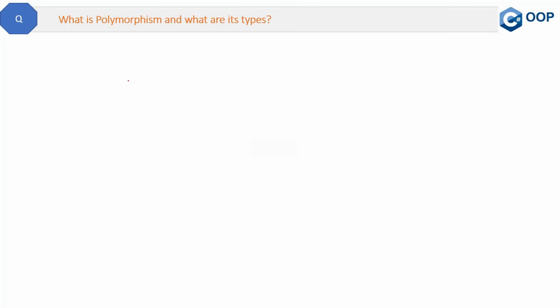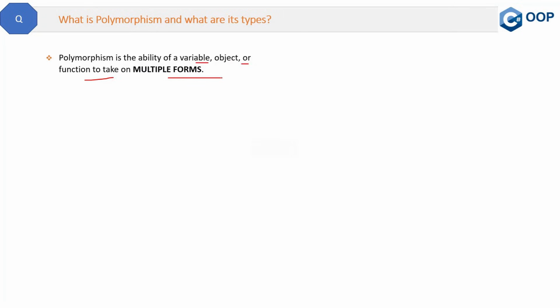Here is our question. What is polymorphism and what are its types? This is again an important concept of OOPS. Let's start with the definition. Polymorphism is the ability of a variable, object, or function to take on multiple forms.